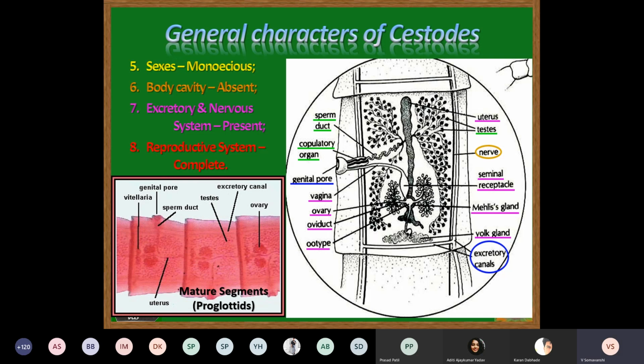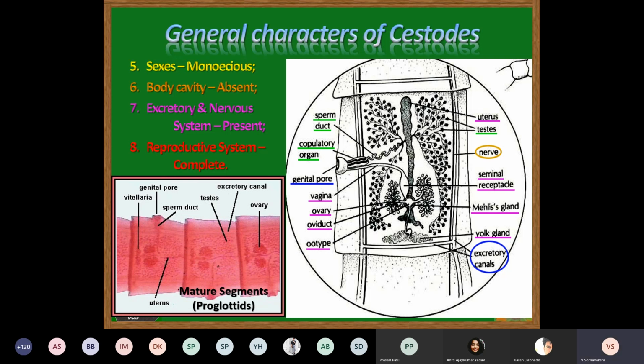Okay. Now, another opening is present where the vagina arises. It runs a tortuous route, bulges up with a sac-like structure called the seminal receptacle, and later on gets constricted and opens into a common opening at the lateral surface, which represents the vagina.